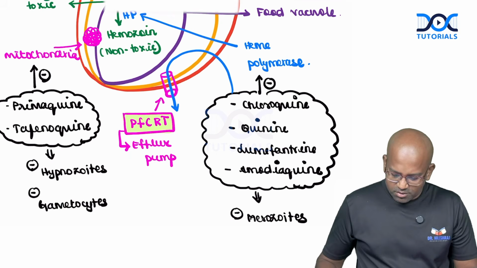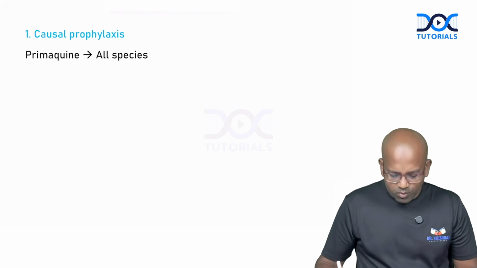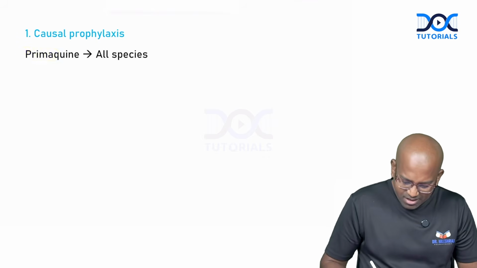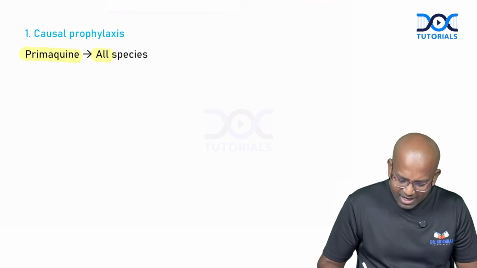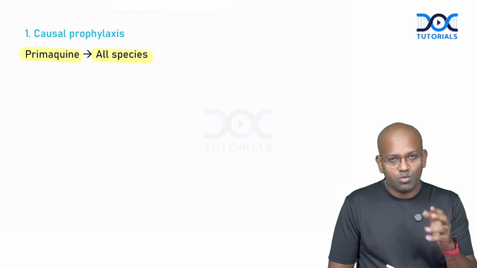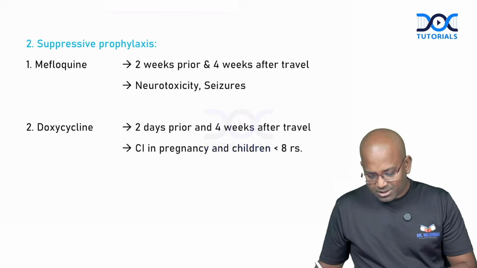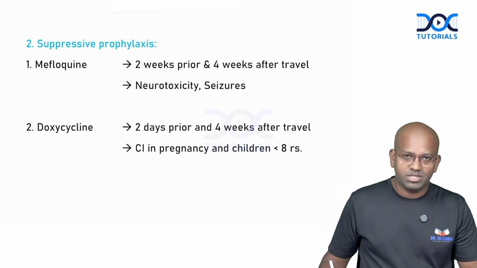Now, let's move on further. Let's talk about the treatment for causal prophylaxis. Simple one: causal prophylaxis, any drug, any species which we take, Primaquine will be the treatment of choice. Don't worry about this. That's why questions will not be asked from causal prophylaxis. What will be the treatment for suppressive prophylaxis? This is an important question.